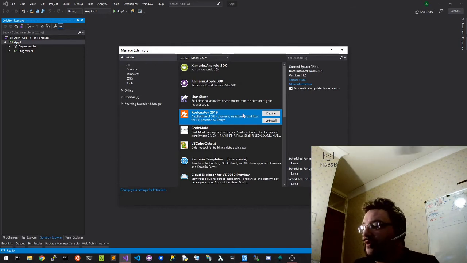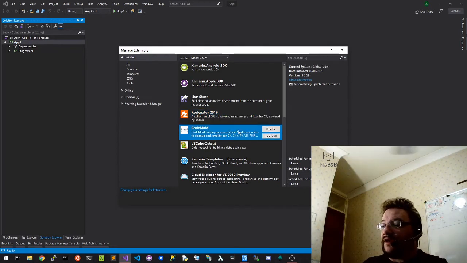You may have heard of a third-party tool called ReSharper. It does the same goal as ReSharper, but it doesn't cost as much. In fact, it's free. And there are some problems with ReSharper I found with large solutions, where it runs out of memory and can slow stuff down.